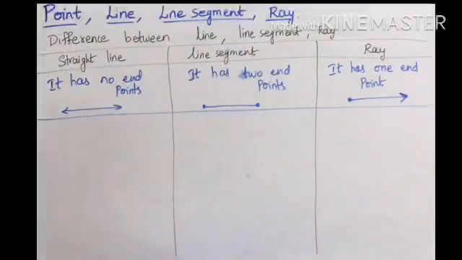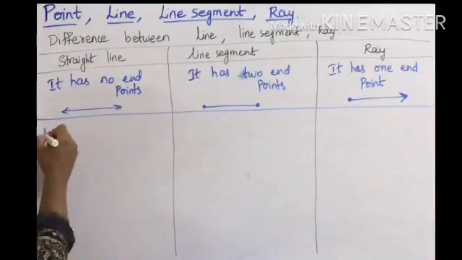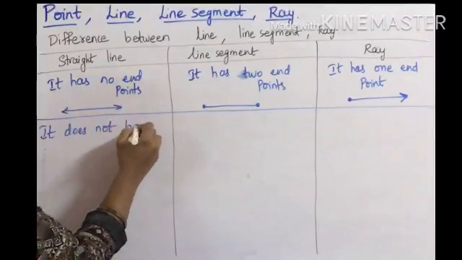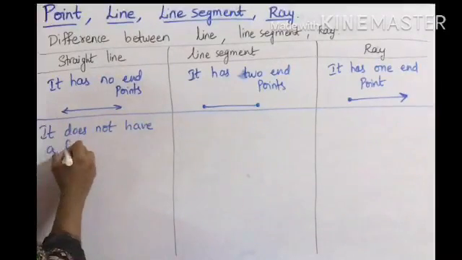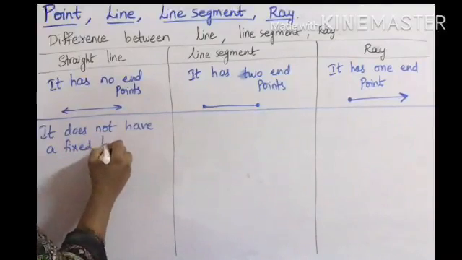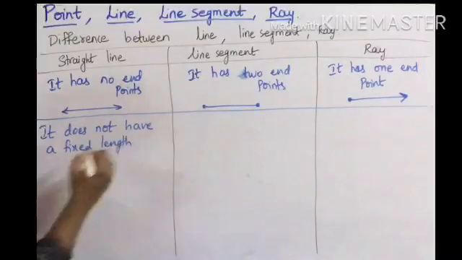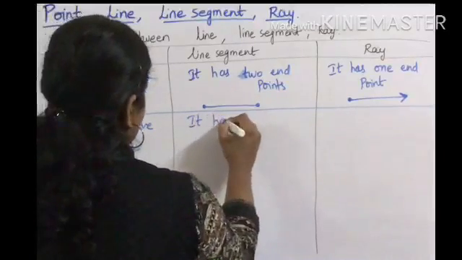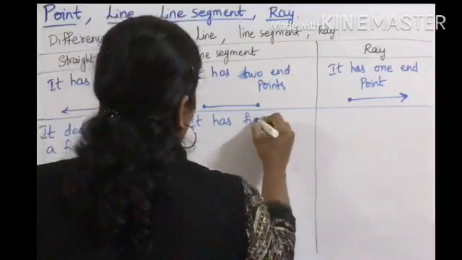Coming to next difference, in a line, a straight line does not have a fixed length. So it does not have a fixed length, and coming to line segment, it has fixed length.